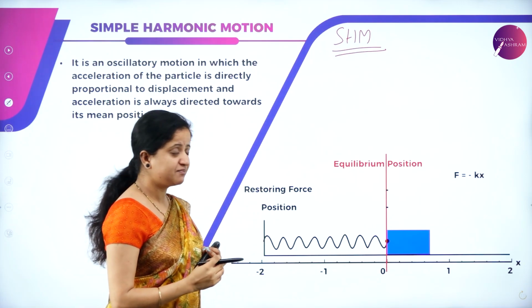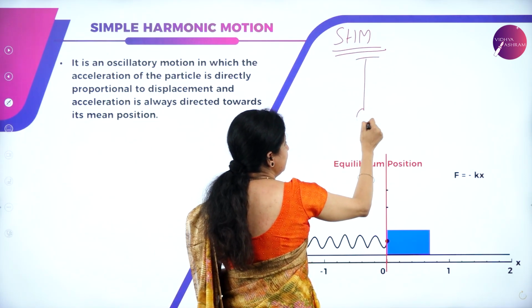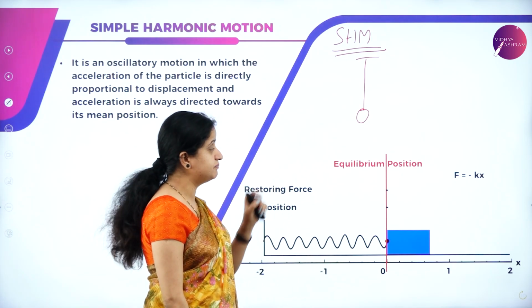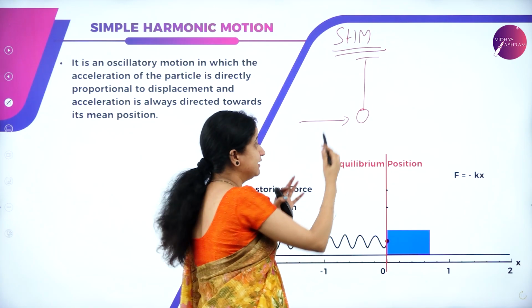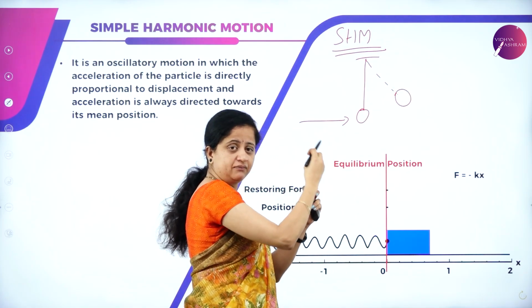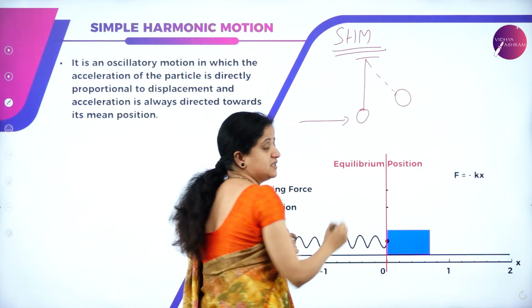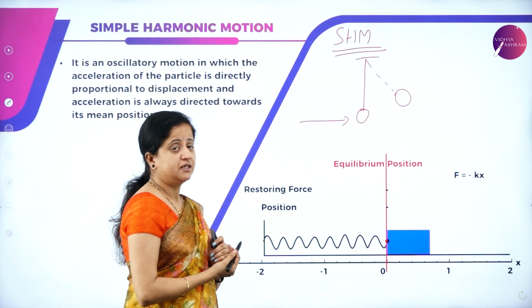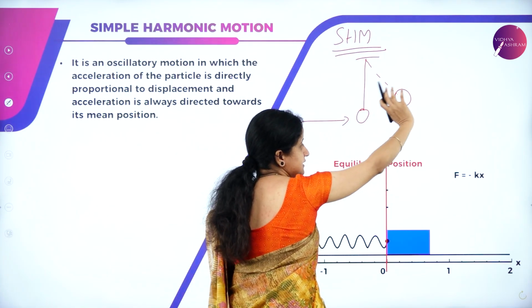To understand simple harmonic motion, let me give you an example. Let us take a simple pendulum. Now it is at its mean position. Suppose we apply some force, what happens? It will get accelerated and move to its extreme position, which means it will get displaced to its extreme position. Here it is accelerated and the particle is displaced.